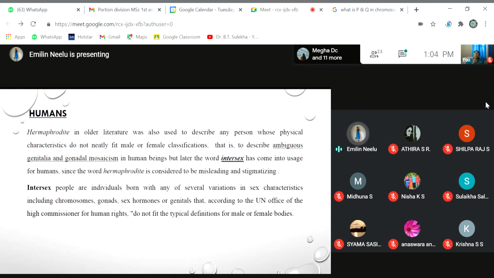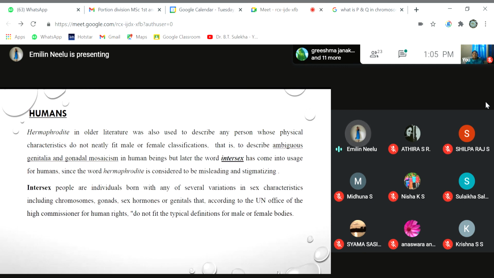So intersex people are those individuals who are born with several variations in sex characteristics. They are not considered as having any deficiency, but as having variations in sex characteristics, such as variations in their chromosomes, gonads, sex organs, or genitalia.